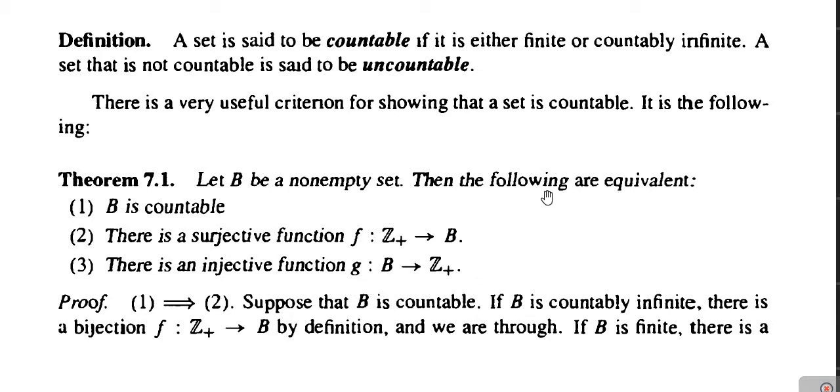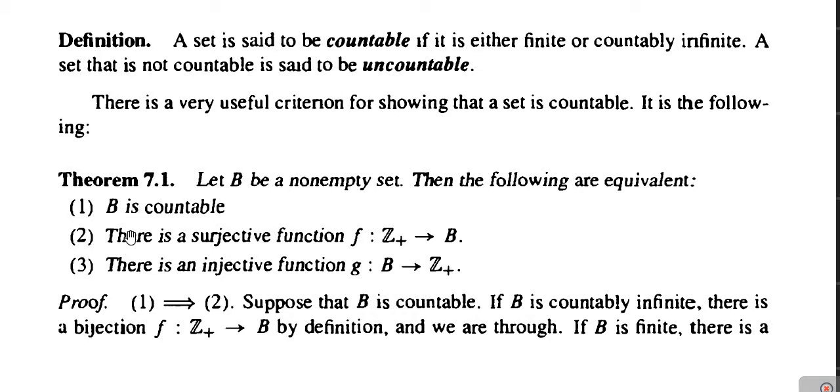As we are saying that these statements are equivalent, it means they are logically equivalent: the first implies second, second implies first, second implies third, third implies second, first implies third and third implies first.